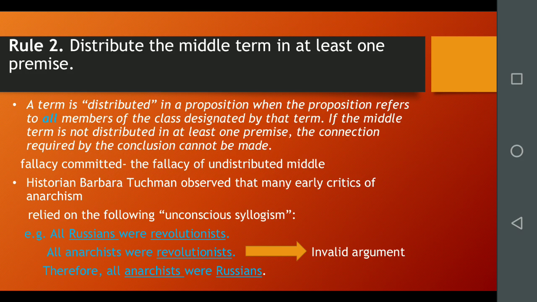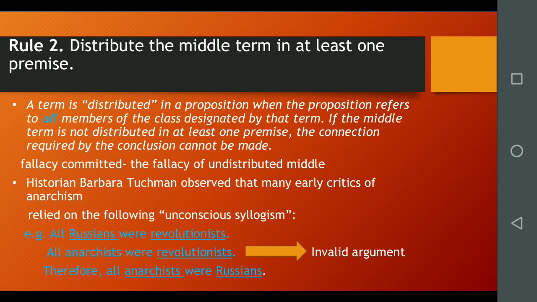Historian Barbara Tuchman observed that many early critics of anarchism relied on the following unconscious syllogism. The example is given here. All Russians were revolutionists, all anarchists were revolutionists, therefore all anarchists were Russians. This syllogism is plainly invalid. Its mistake is that it asserts a connection between anarchists and Russians by relying on the links between each of those classes and the class of revolutionists.